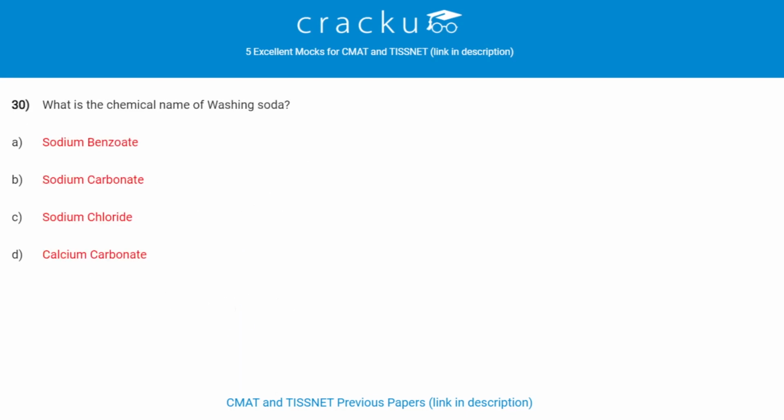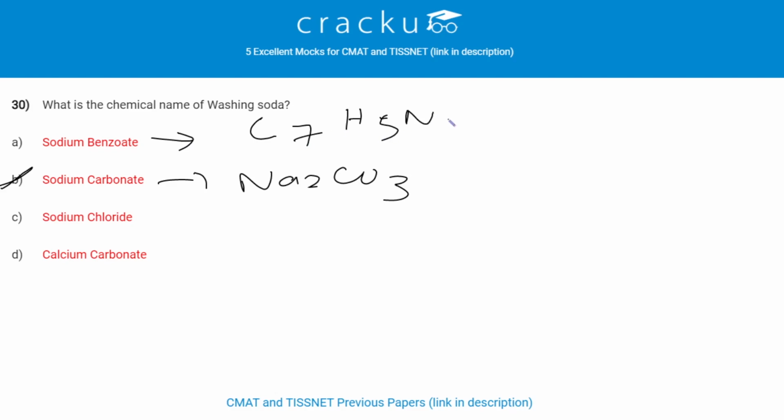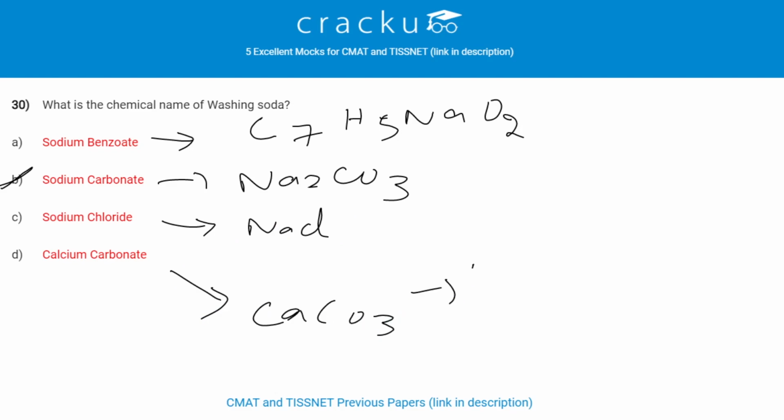Next question. What is the chemical name of washing soda? Chemical name of washing soda is sodium carbonate, that is Na2CO3. Sodium benzoate is used as a preservative in pickles. Its formula is C7H5NaO2. Sodium chloride is the common salt, NaCl. Calcium carbonate is CaCO3, limestone.